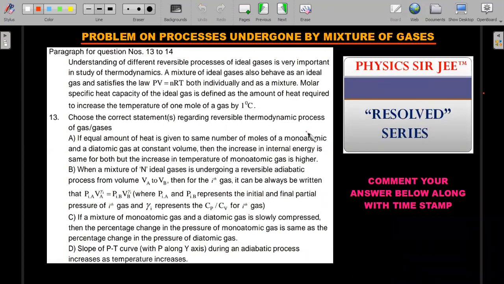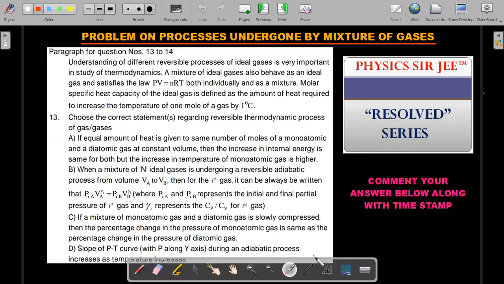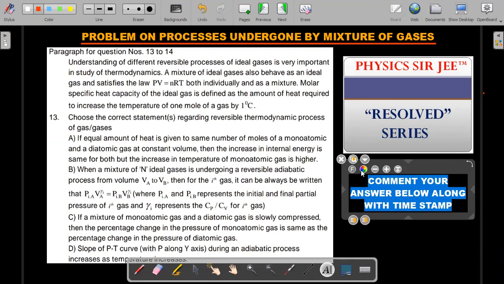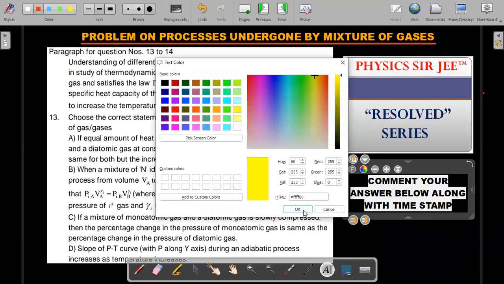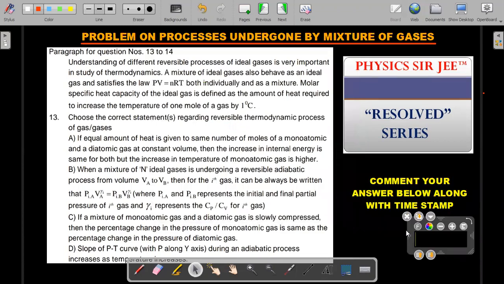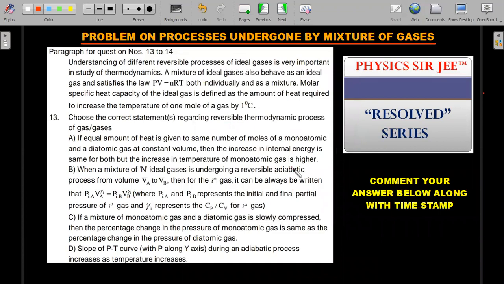For those who got bored of that kind of problem, let's spice it up a bit with a slightly more difficult situation where a mixture of gases is made to undergo certain processes. I would request you to go through this passage that I have made specifically for this purpose. I'll answer these questions in the Resolved series, where the toppers' doubts are usually resolved. Most of the intriguing doubts that are not part of textbooks are taken up in this series. You can check out the link in the description below.